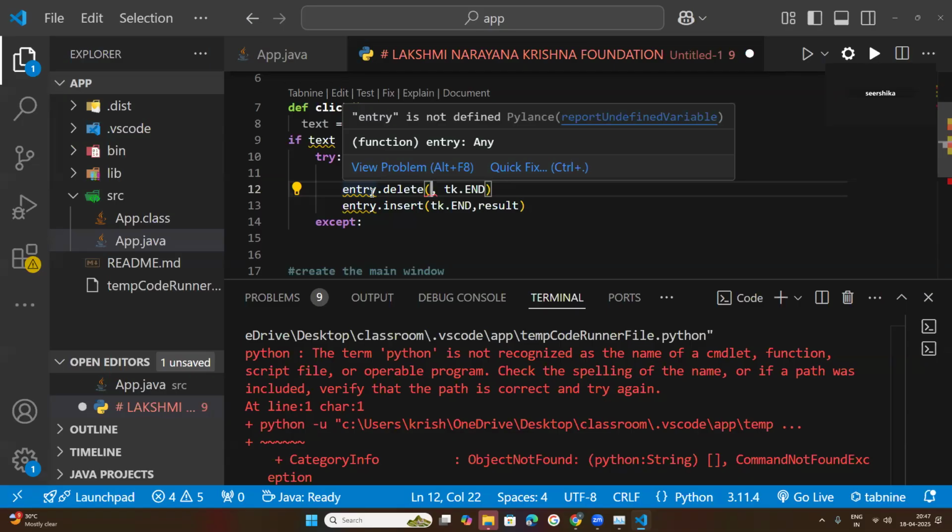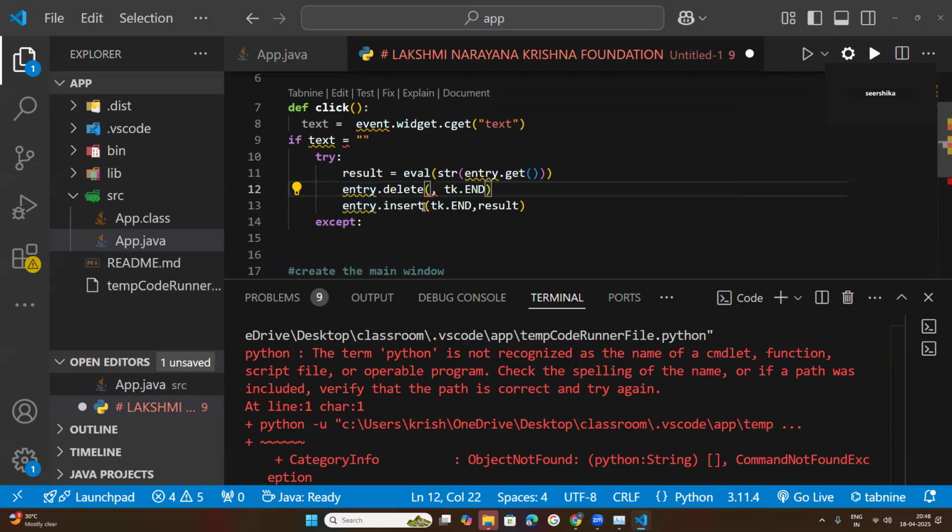If a class has methods, the class methods will be accessed by creating objects. Methods can be accessed in two ways: one as a class method, otherwise as an object method. So here entry is an object, and that entry object will be used to access these functions. Delete is a function, insert is a function.